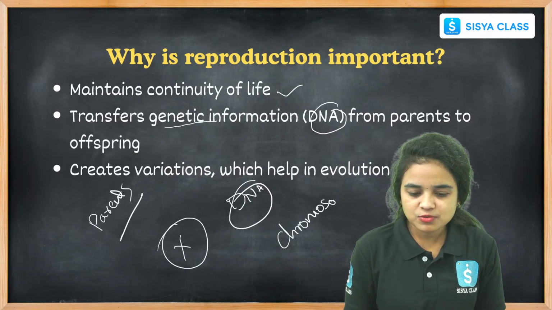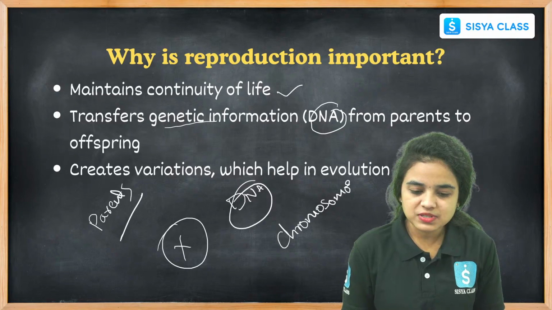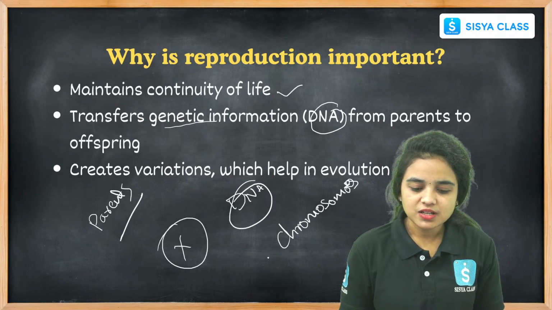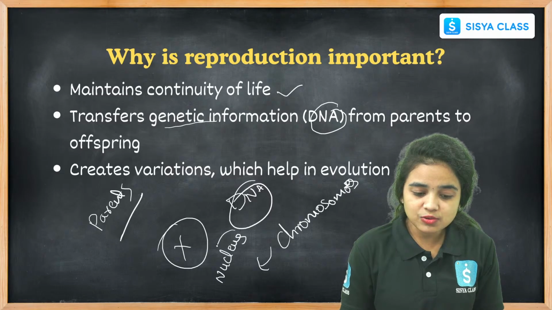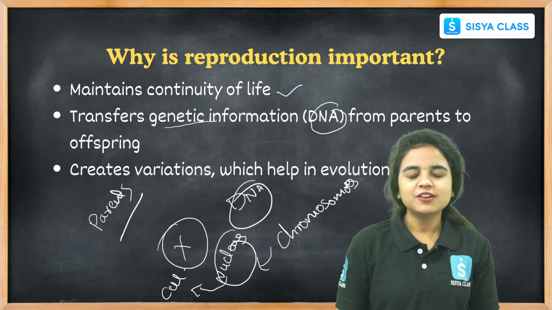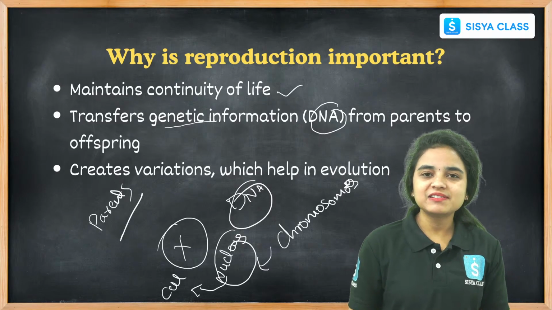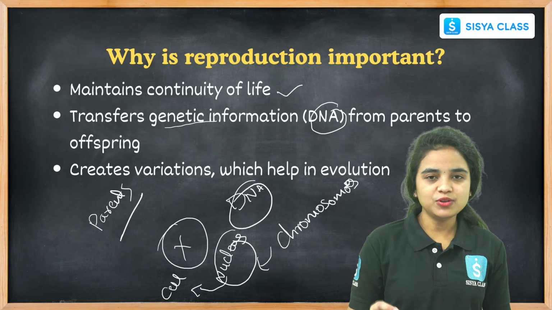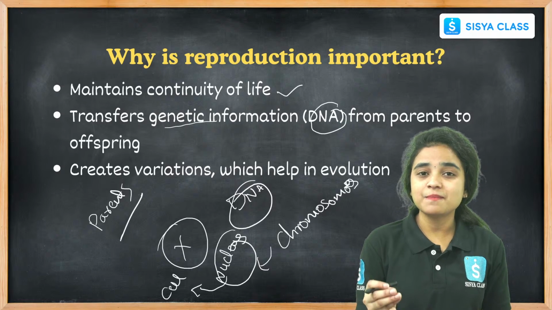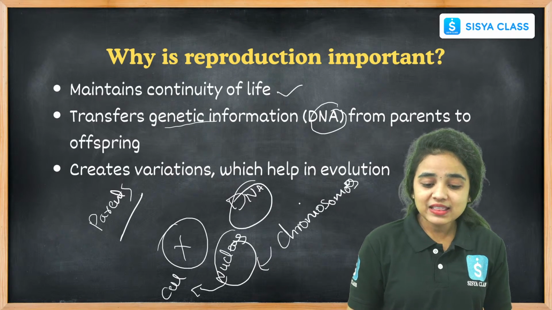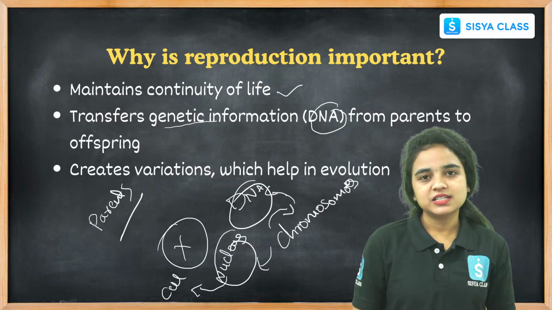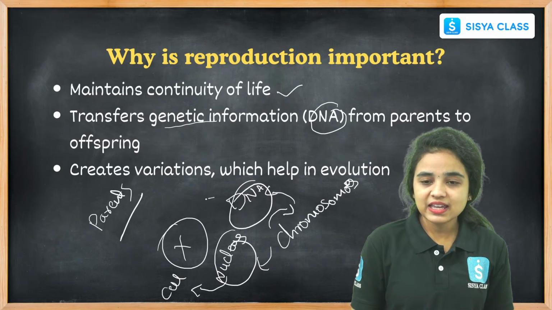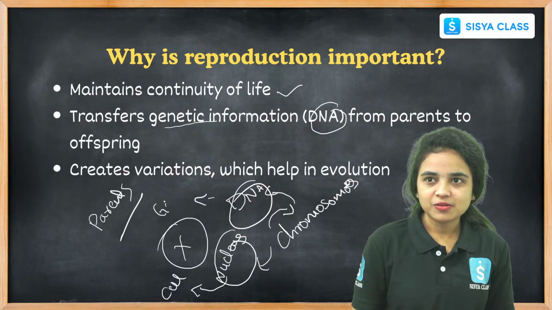Where are these chromosomes present? These chromosomes are present in our nucleus. And where is this nucleus present? It is present in the cell. Our body is made up of millions and trillions of cells. Each cell has a nucleus, which works as the brain of the cell. This nucleus contains chromosomes. These chromosomes contain DNA, and this DNA carries genetic material called genes.